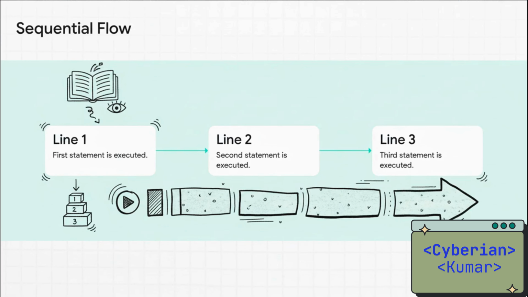So by default, Python reads your code just like you would read a book. From the top to the bottom, one line after another, no skipping around. Statement 1 runs, then statement 2 runs, then statement 3. It's simple, it's predictable, and it's the foundation for literally everything else we're going to talk about.